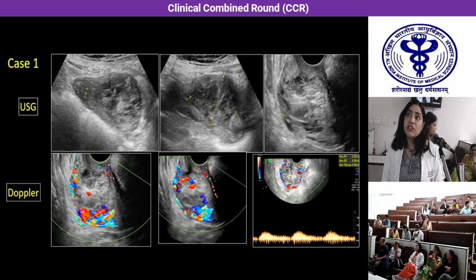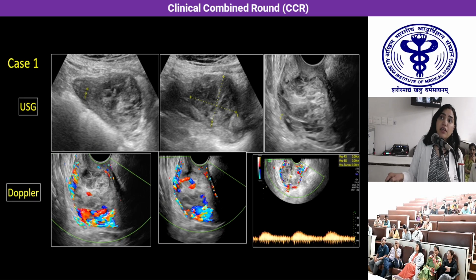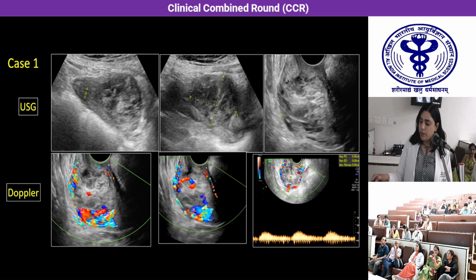So here we are seeing the ultrasound images. In case 1, this is the heterogeneous area which was seen at the scar site. This is the heterogeneous hypoechoic mass-like lesion which was seen at the scar site. On the Doppler, we could see that there is intense vascularity within the lesion and also in the periphery of the lesion. And as we could see here, the myometrium is also very stretched out.